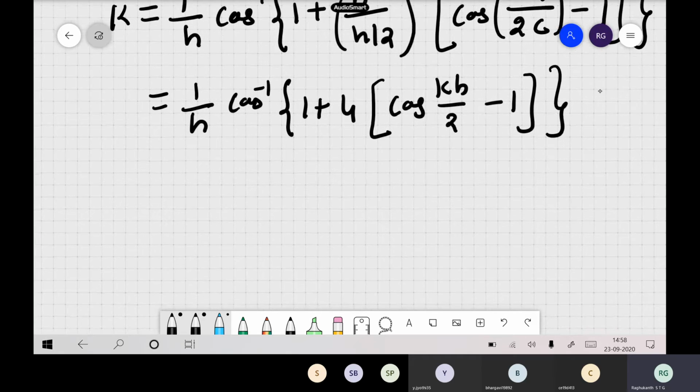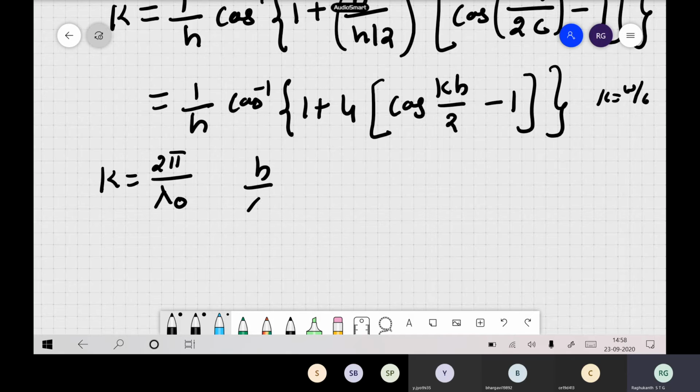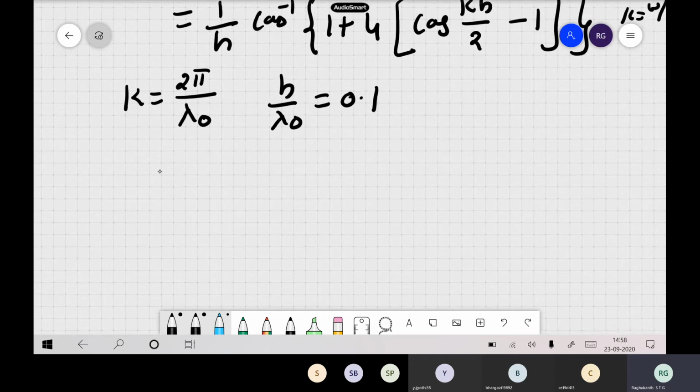Now here, because we have substituted k as omega by c, and k is also related to 2 pi by lambda naught, and h by lambda naught is nothing but 0.1 because we have taken 10 samples per wavelength, you can substitute in this expression.